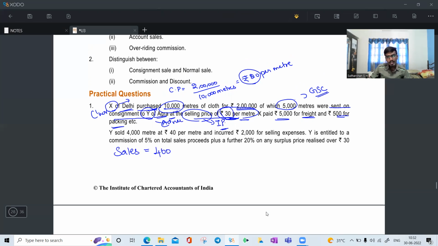Wait. After reading each point, just hold on. I need to explain it. Sales is 4,000 meters. He is selling at rupees 40 per meter. What is the total sales on consignment?